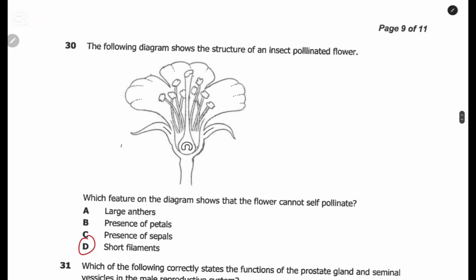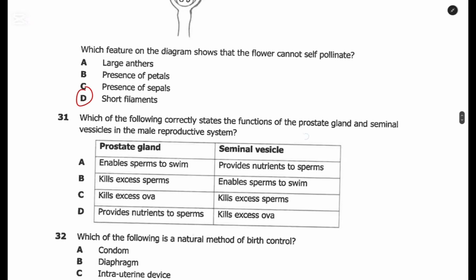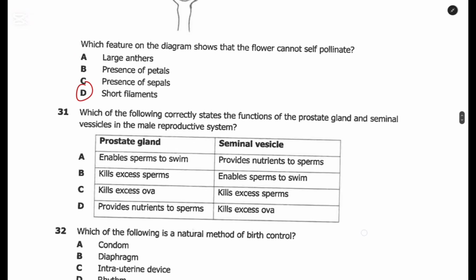Look at this. The sepals are out there, the filaments are within, I mean, they are short inside. That is the reason why this one cannot self-pollinate. So the answer is D.